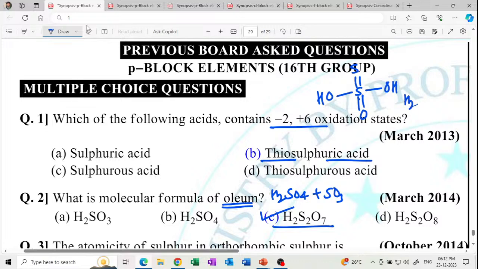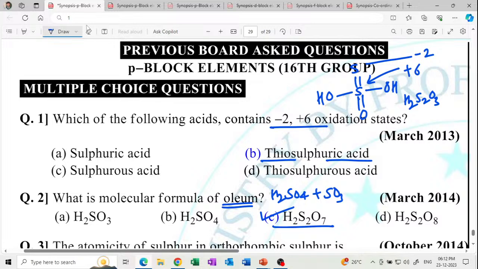H2S2O3. This is thiosulfuric acid. What is the oxidation state? +6 oxidation state of the sulfur. The central sulfur carries the +6, and this other sulfur is -2.